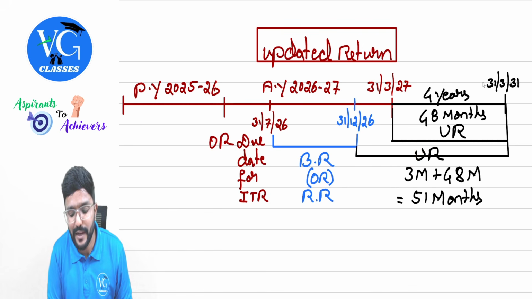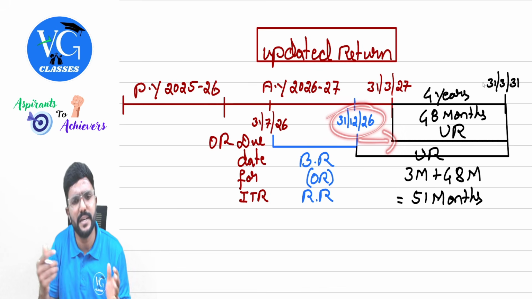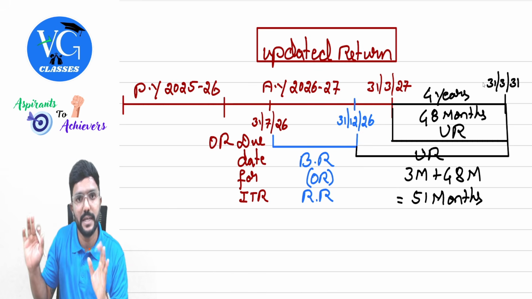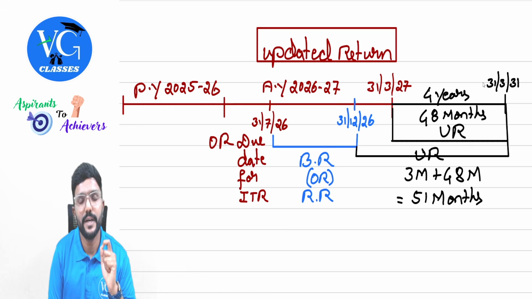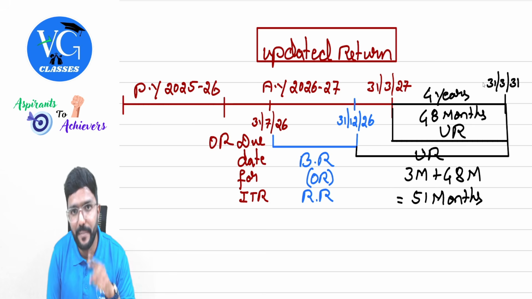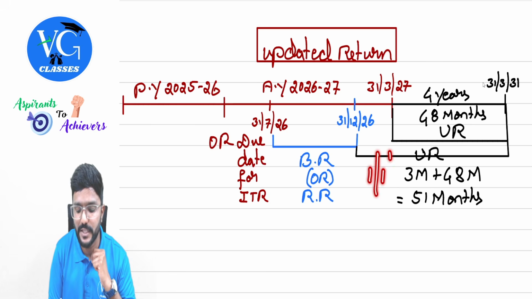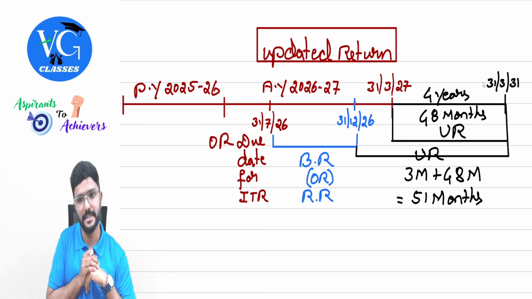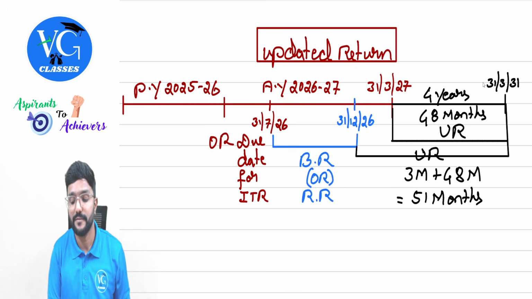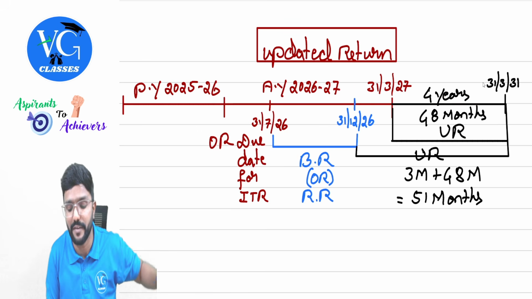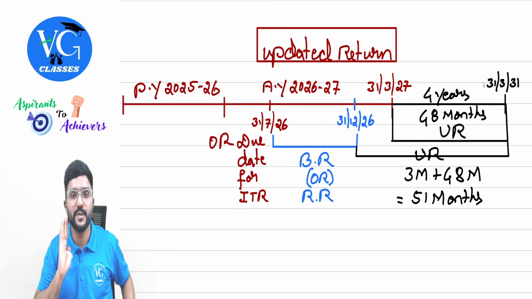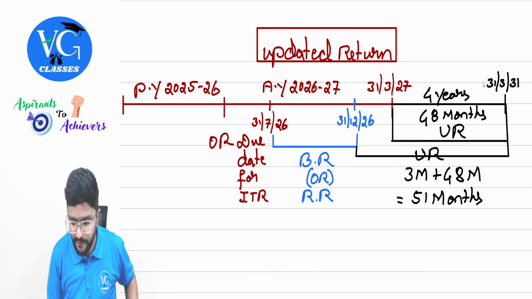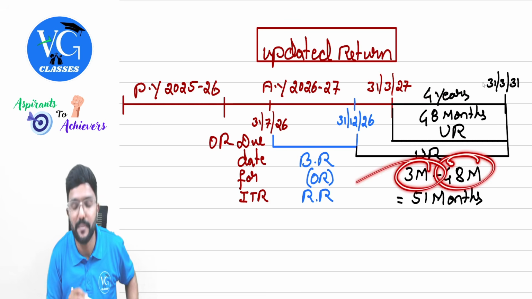So that means, can I file my updated return on or after this date? After this date. Not on that date, after that date. Can I say the date to file updated return will be from 1st January 27? Yes. But the deadline given is 48 months, not from 1st January. It is from 31st March of the assessment year. So totally the assessee will get 48 months plus 3 months also.